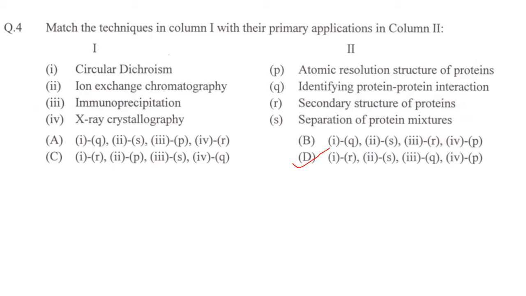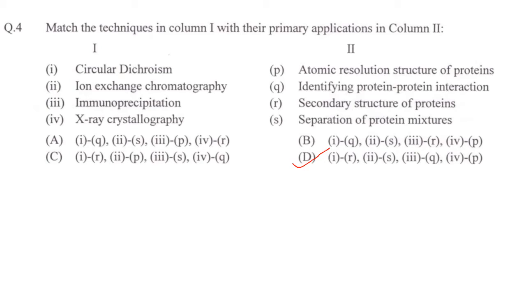Next one. Match the techniques in column 1 with their primary application in column 2. Circular dichroism, that is for secondary structure of protein. So one is R. So we will check for C and D. Option A and B will be eliminated. Ion exchange chromatography, ionic separation of protein mixtures. So D will be correct.